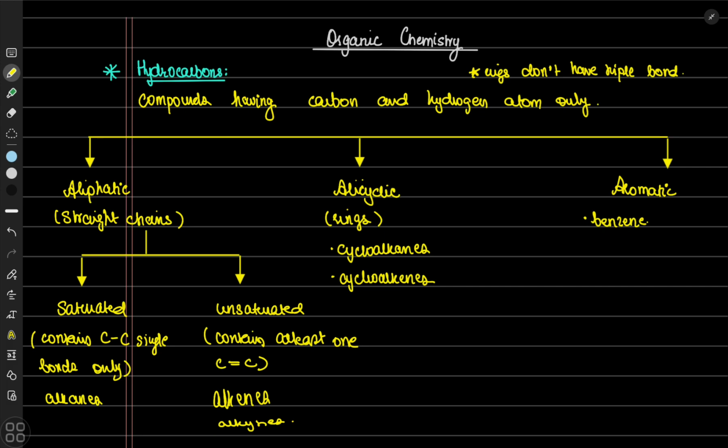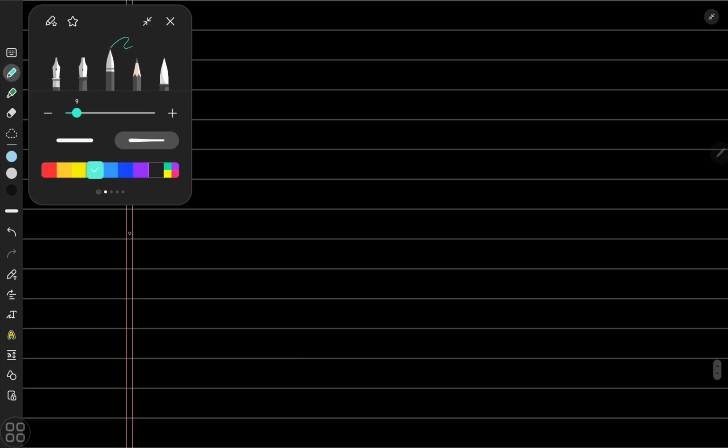Now, if this is clear, we can move on to the naming conventions that are used in organic chemistry, or as it is known, the nomenclature.